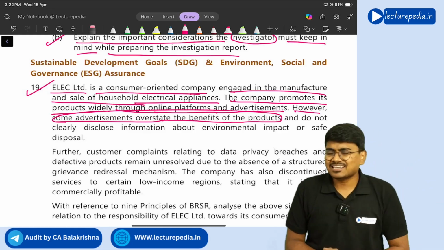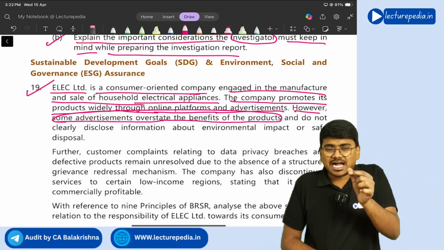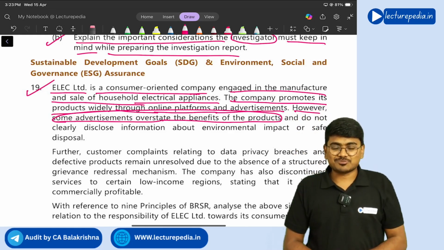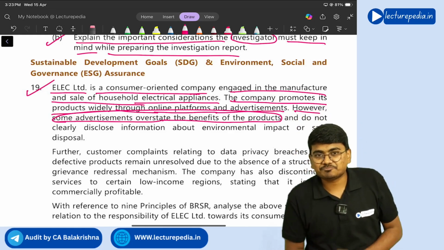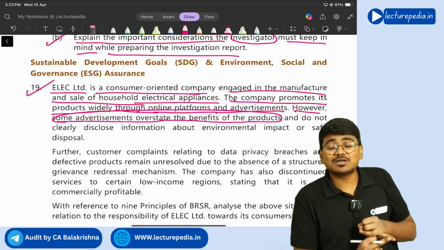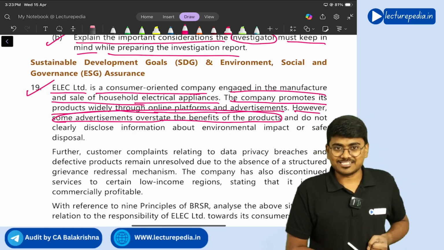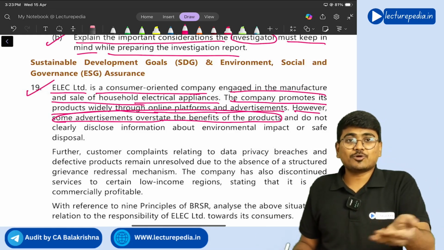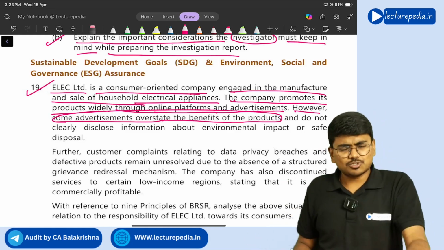See, when you see about advertisement, which principle is it? In principle number 9, you will see about advertisement. What is principle number 9? Providing value to the consumer in a responsible manner, right? In the 9 principles of NGRBC, the ninth principle is providing value to the customers or consumers in a responsible manner.